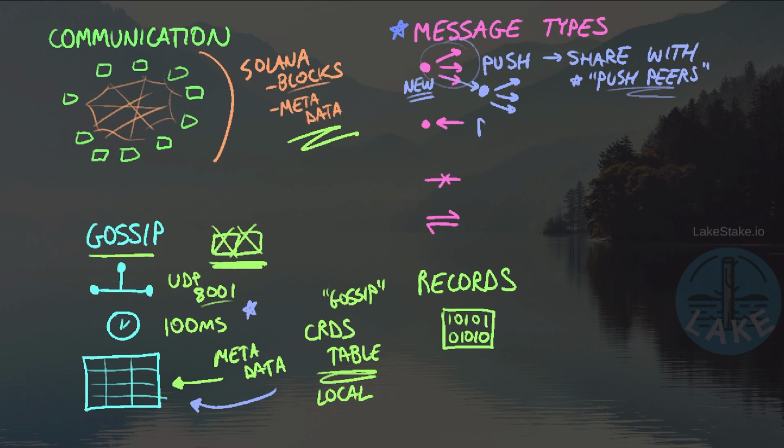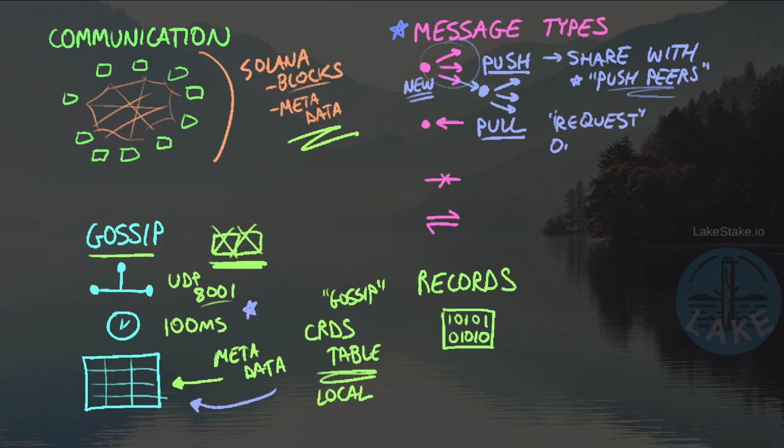Now we also have a pull message type, push and pull. The pull message is when a validator suspects that it is missing information. Maybe it's been a while since it got a push message. And so the idea here is to send a pull or a request to a push peer.